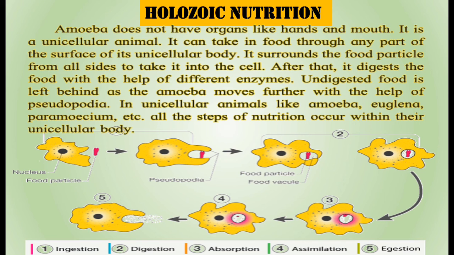So here you can see in the first picture there is an amoeba, and with the help of pseudopodia, meaning false feet, it takes in whatever organism was available to it. It makes a particular shape and then takes it inside its body. Then it releases certain enzymes which help it to digest that organism, and after it has absorbed all the nutrients from it, it leaves the rest behind and moves further. So it is a very simple process. Let's have a look at how it actually happens.